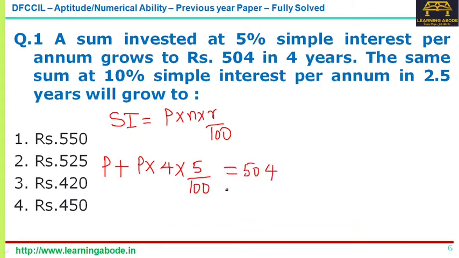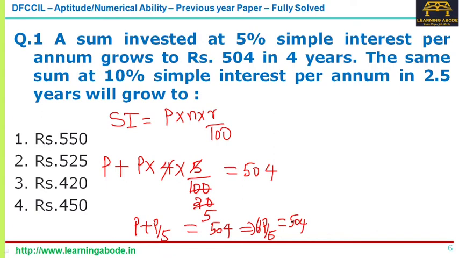Let us try to get the value of P. So 5, now this is 20, now 4, this is 5. So we get P plus P by 5 is equal to 504. So we get 6P by 5 is equal to 504. Now this is 84, so P is equal to 84 into 5, that's 420 rupees. So the principal is rupees 420.